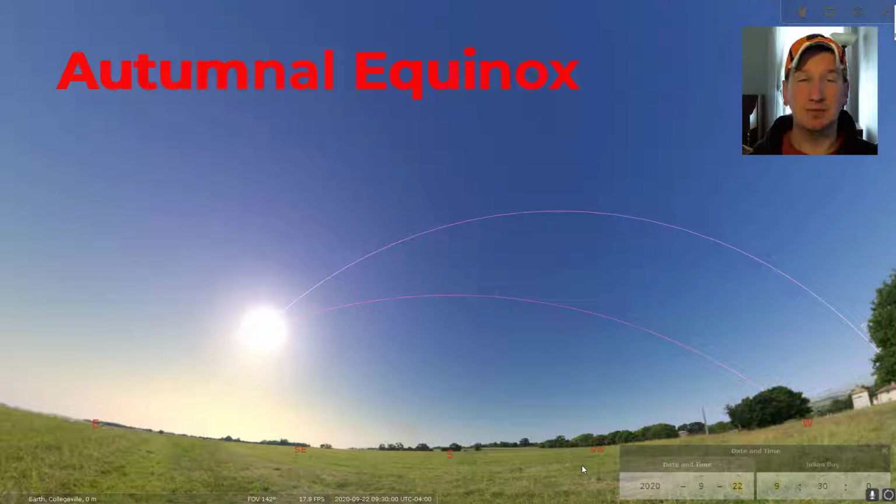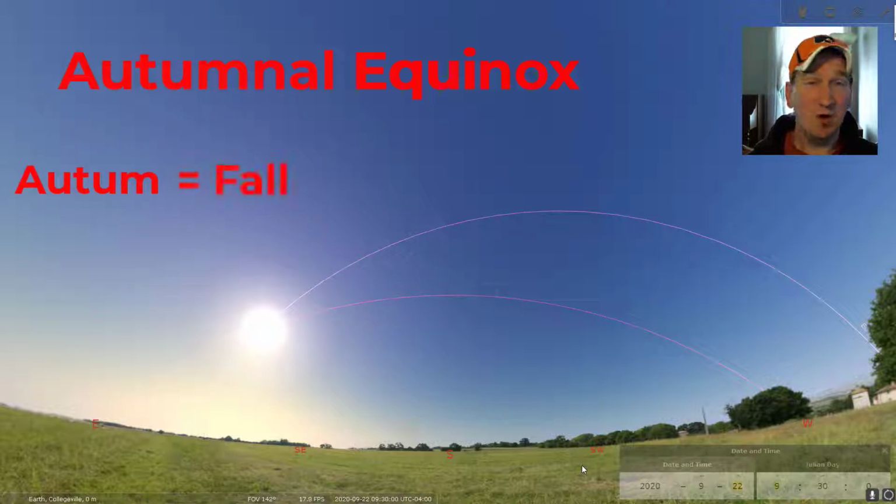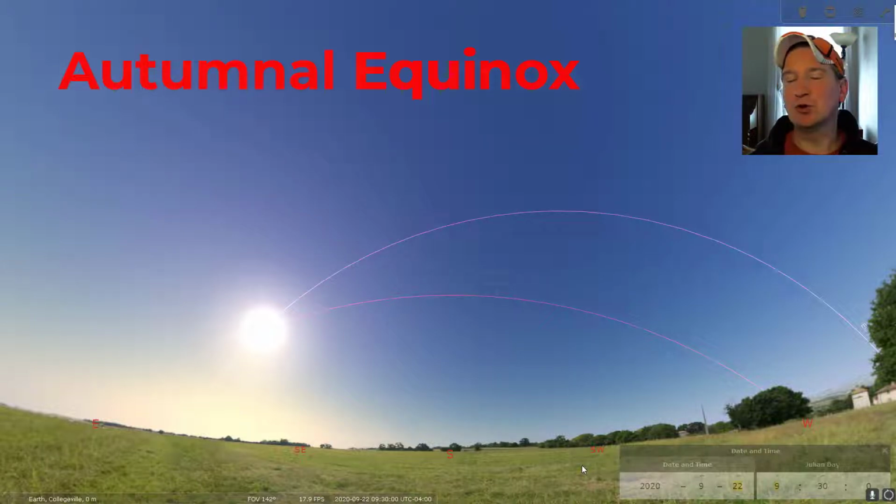In the word autumnal, I see the word autumn, which is a synonym for fall. So we know that that's the one that happens in the fall. If we look at the word equinox, we see that in two pieces, equa and then nox. Equa means equal, and nox comes from the Latin word night. So equal night. This is the time in the fall or the autumn where the day and the nights are just about even, just about 12 hours apiece.